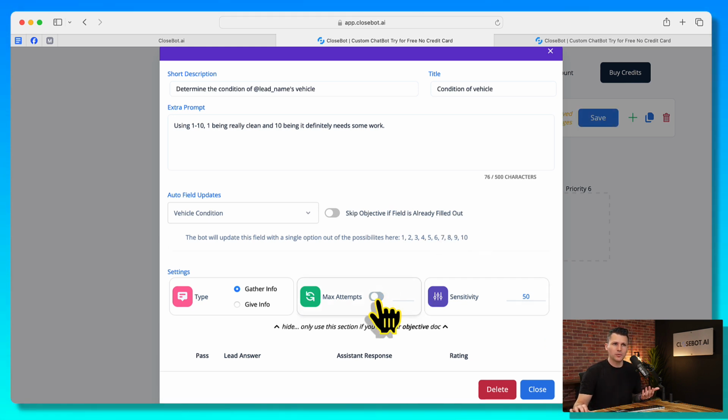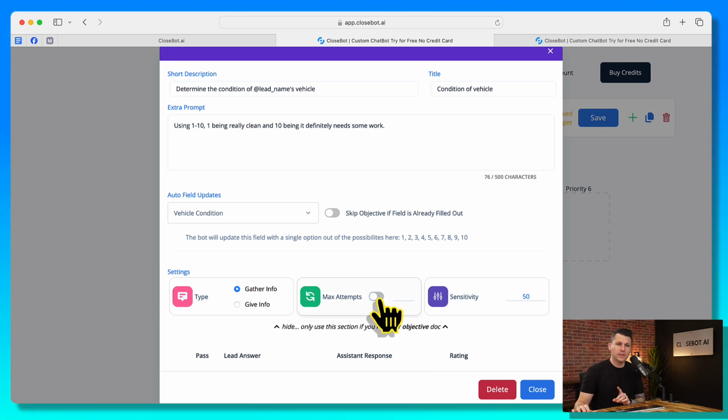Now, by default, if you turn this on, it sets it at 2, which I feel is acceptable for pretty much all the answers. However, the more important the information, the more that you might want to give it more attempts. So if you were to put, let's just say 9 attempts, this will literally ask up to 9 times until it gets an answer that it deems acceptable for you.